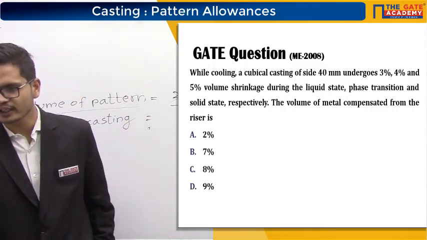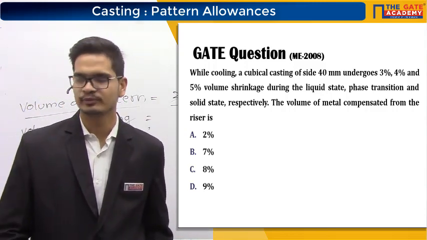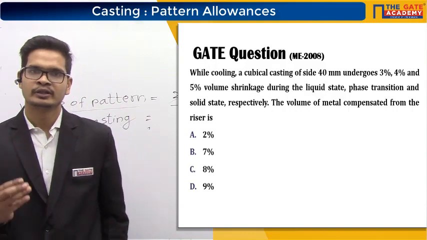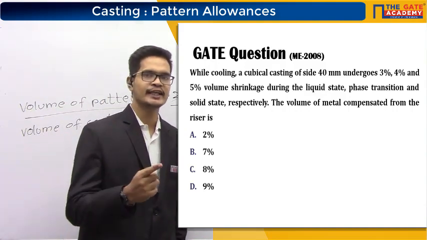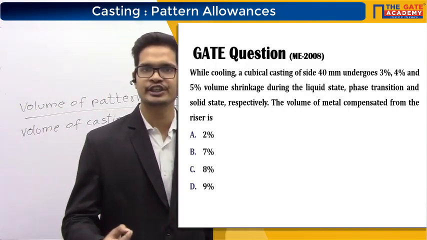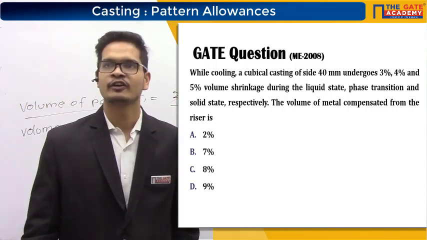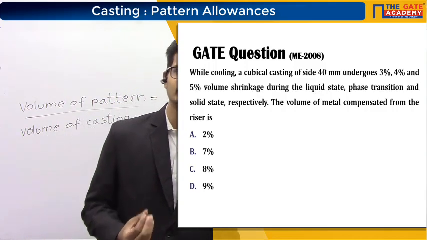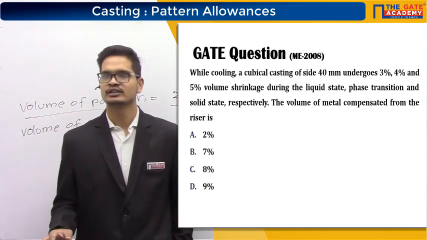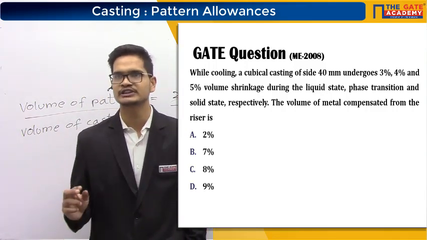So in this question they are asking how much volume of metal will be compensated from the riser. From the riser we compensate only the liquid shrinkage and the phase change shrinkage. For liquid shrinkage we need 3%, for phase change we need 4%. So the answer will be 3% plus 4%, 7%.